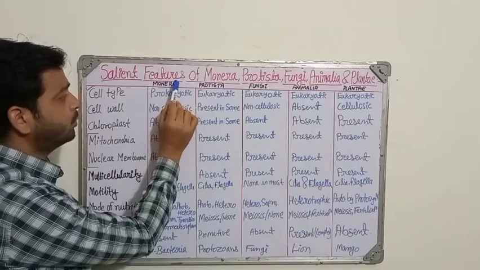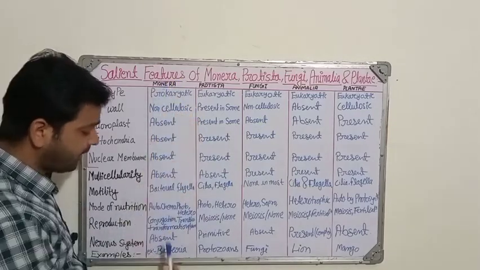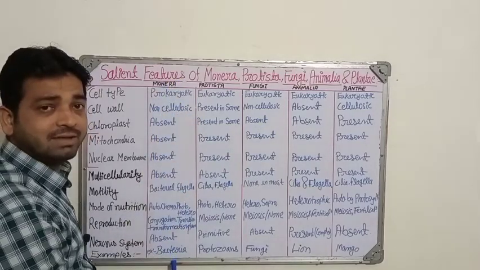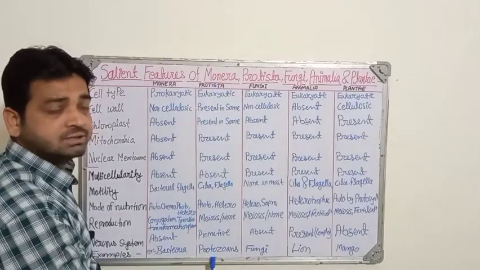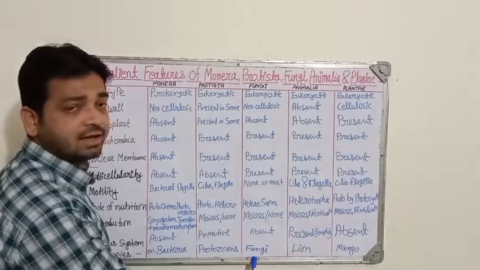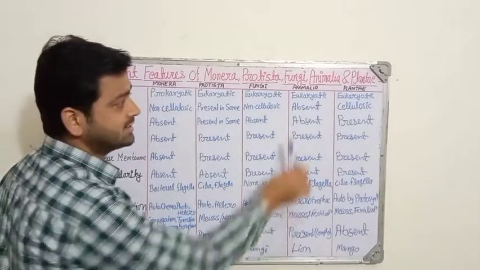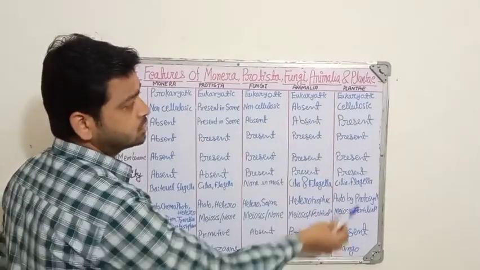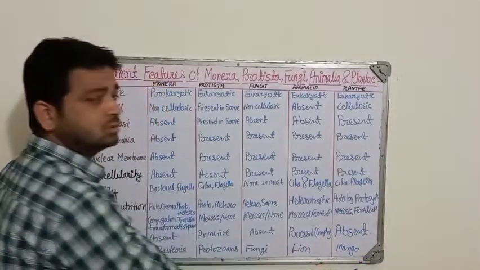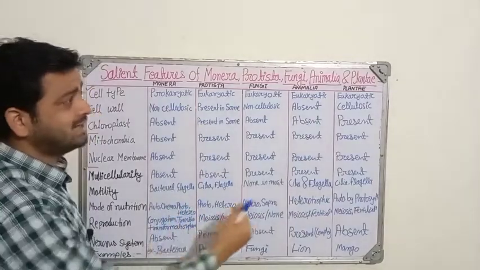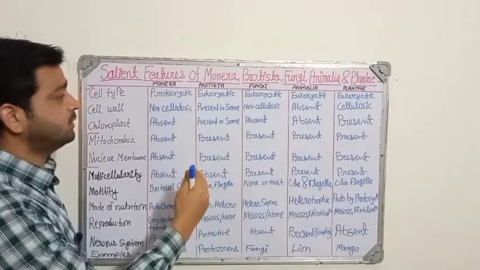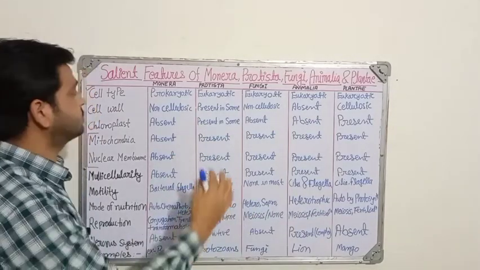For example, bacteria-type organisms come under the Monera kingdom. Protista: protozoa-type organisms. In fungi, different fungi like Aspergillus niger. Animalia: lion and all those animals, and Plantae like mango, tulsi and all those plants will come under this category, right? So basically what their types and features are, we are going to discuss in short in 5 minutes. So let's start.